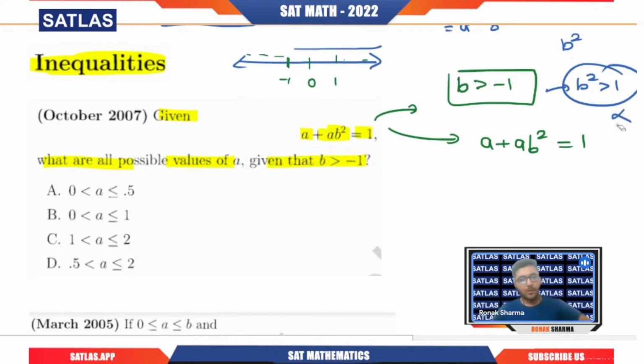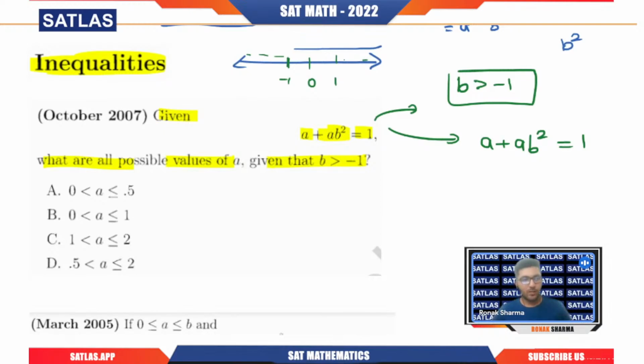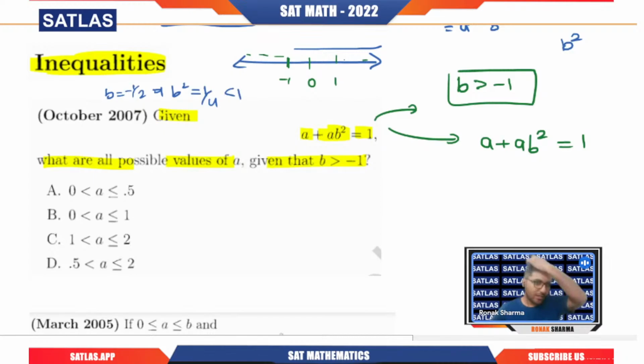Why? Because here b is greater than -1. So what if b is -1/2? Its square, b², is 1/4, which is for sure less than 1. So b is greater than -1, but its square is going to be greater than 0.